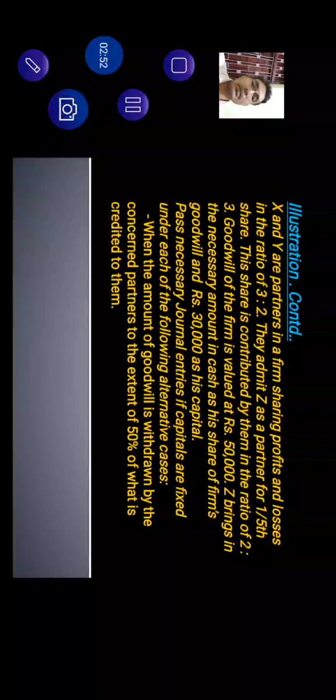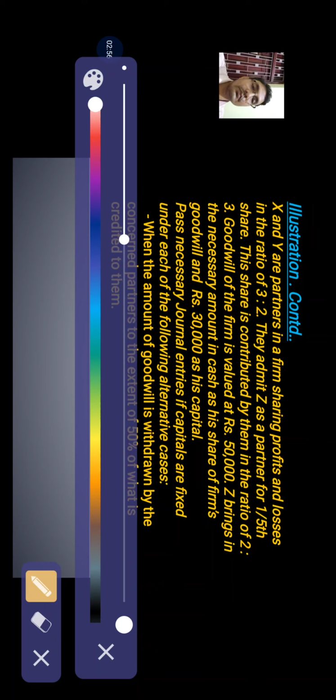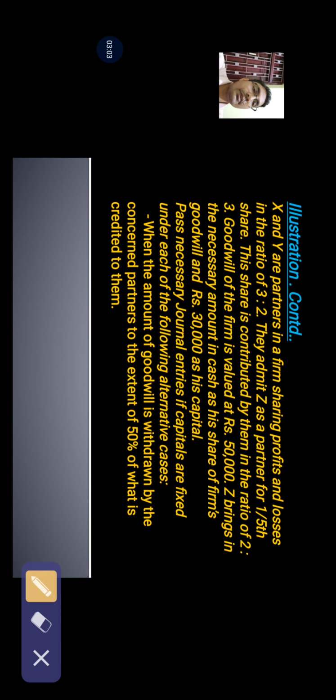So let us read this case. X and Y are partners in a firm sharing profits and losses in the ratio 3:2. They admit Z as a partner for 1/5 share in profits.